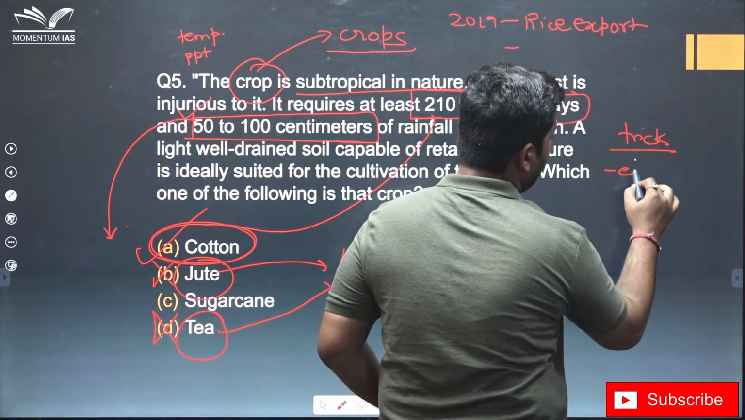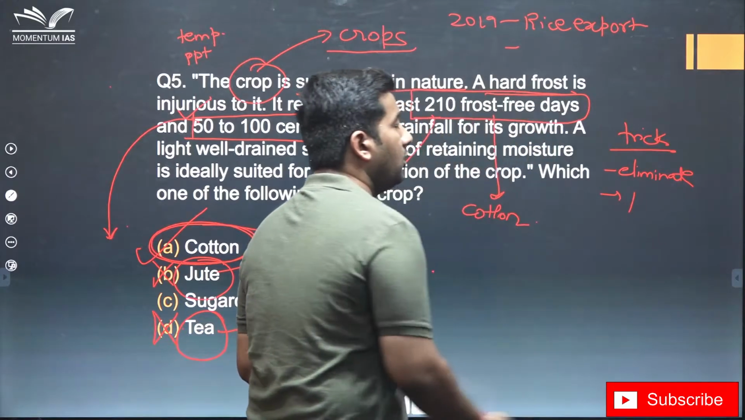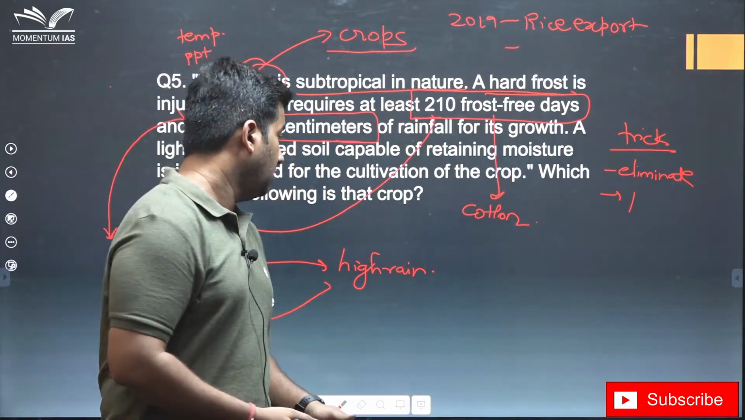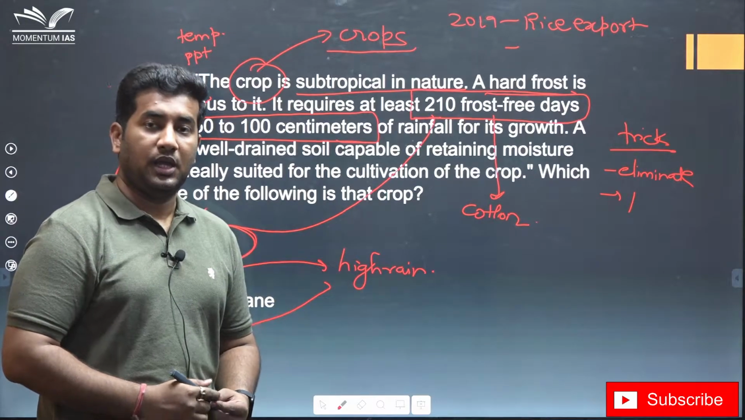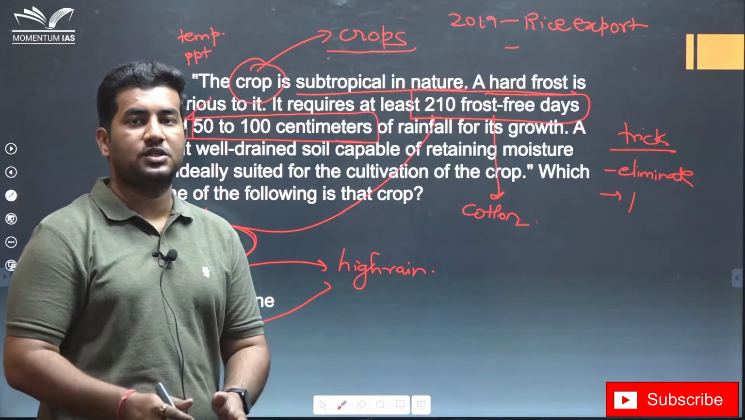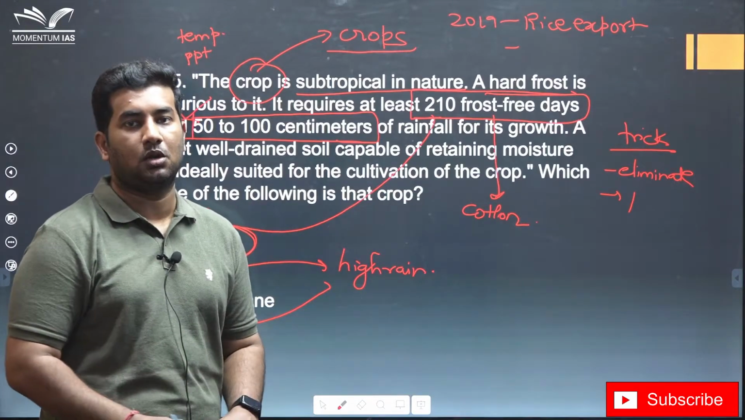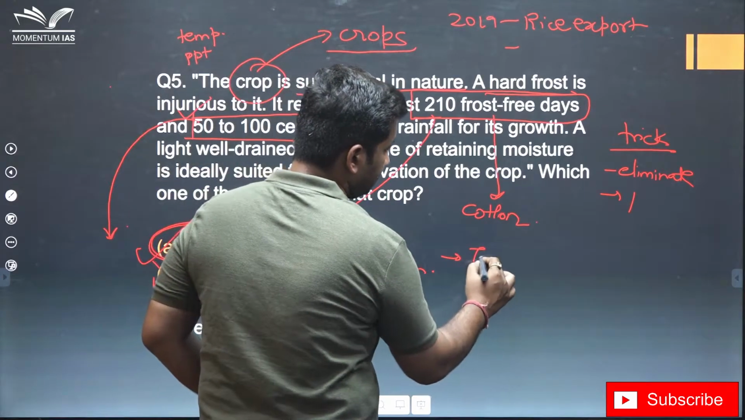Again the trick is, first try to eliminate and then try to increase your probability of getting the correct answer through some logic. Don't try a blind guess here. Even if your logic is wrong, it doesn't matter, but try to answer a question with the help of some logic. You need to practice this in your test series.